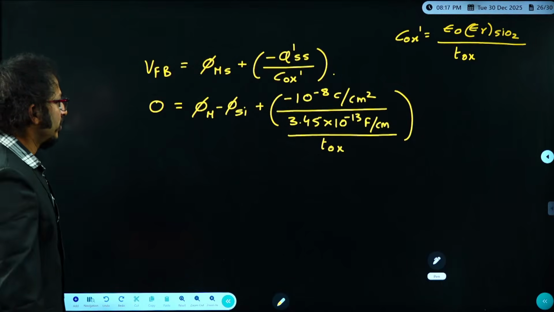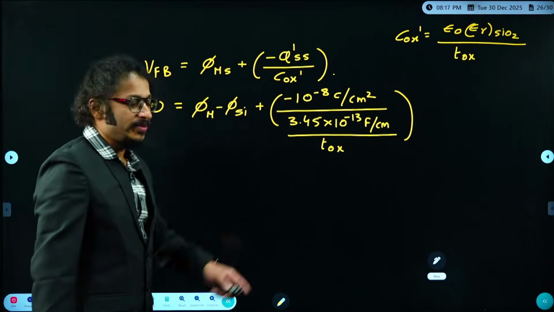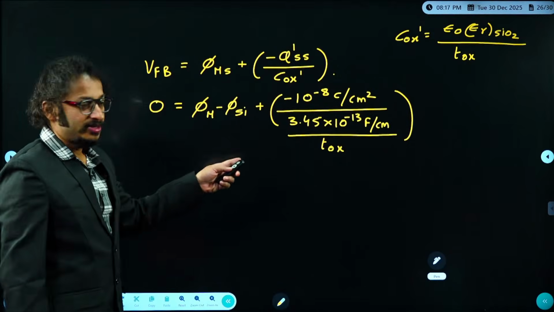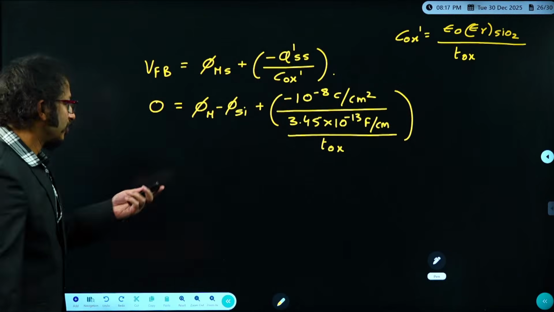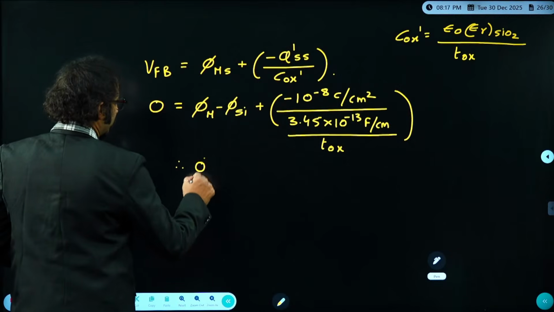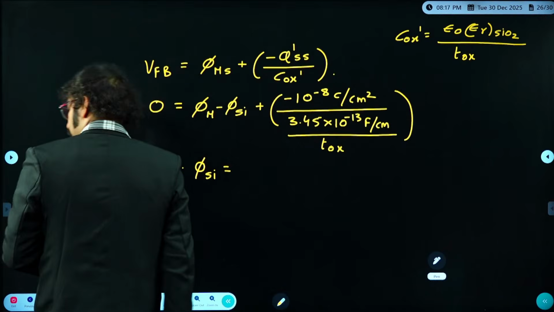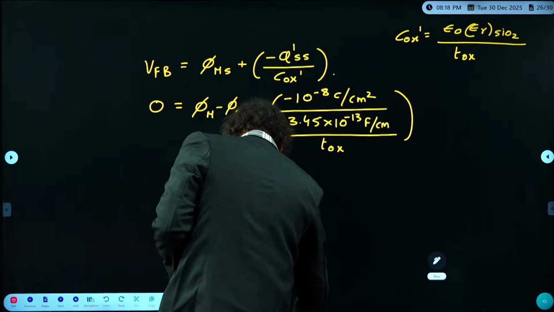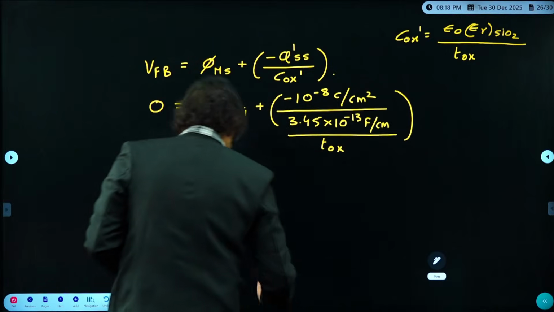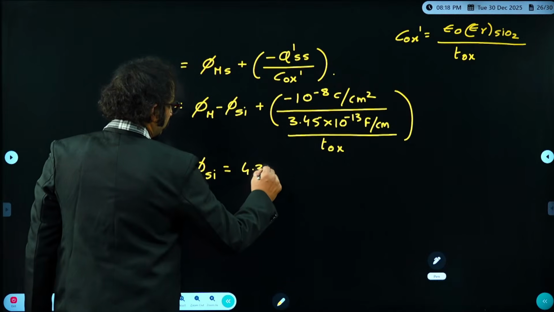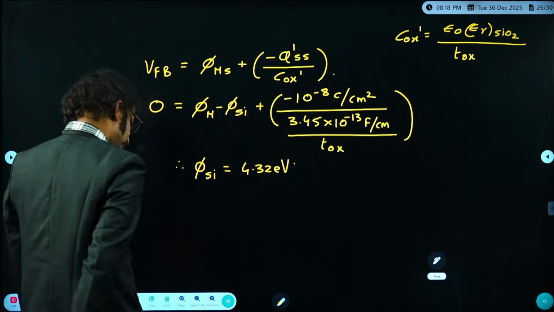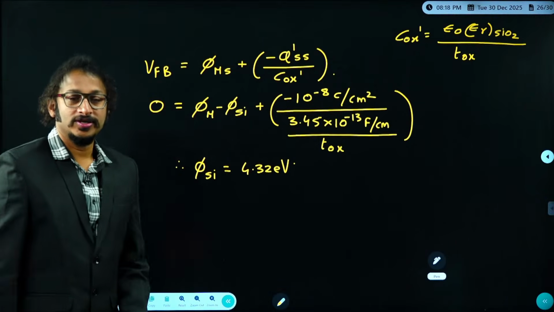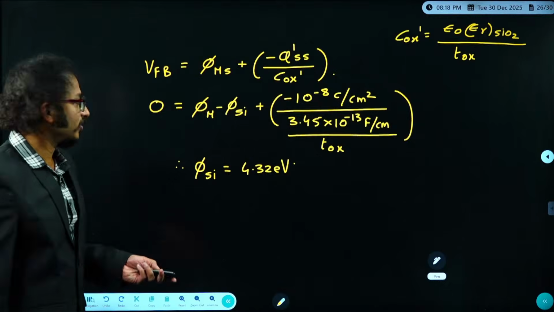True or not, everybody in the class? You will be getting 10 power minus 11 farads per meter, or 10 power minus 13 per centimeter. Phi m is given by the examiner, TOX is given by the examiner. So if we solve, you are going to get the value for phi silicon. I hope you can do this. So let me give you the answer. The answer for the given question is around 4.32 electron volt. That is nothing but the work function of the silicon P substrate from the given question.